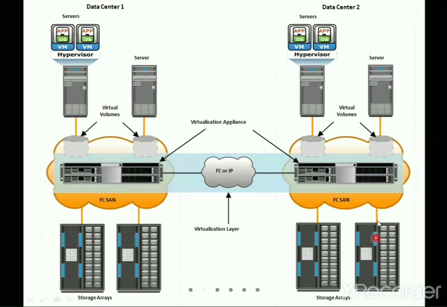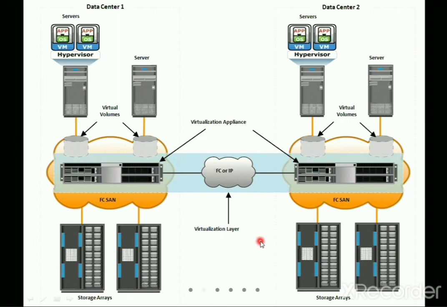Now you can check, this is one particular virtualization layer from one data center to another data center. Here you can check, this is the virtualization appliance, which shows that the devices are dedicated to them, and whenever they want to share the data, they use either the fiber channel or the IP layer to transfer the data.